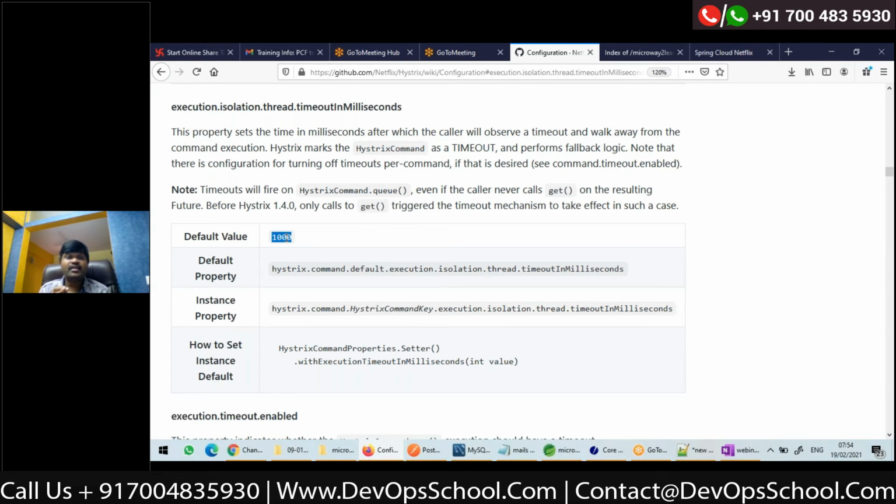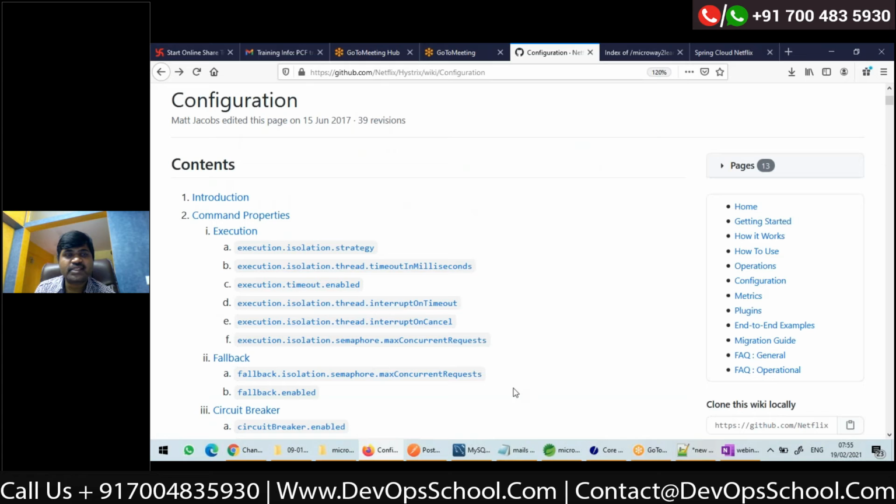Actually, intentionally, they have kept 1 second as the value because they want you to change this based on your scenario, right? 1 second may not be sufficient if you are making a database call in your logic or whatever, right? So you have to change this timeout. So these are the various settings on Hystrix.